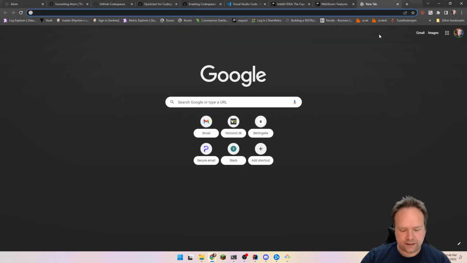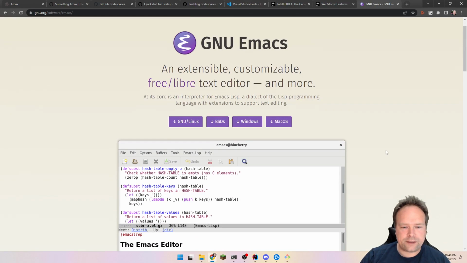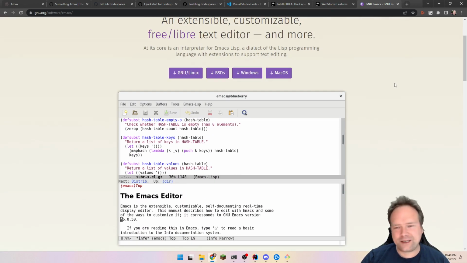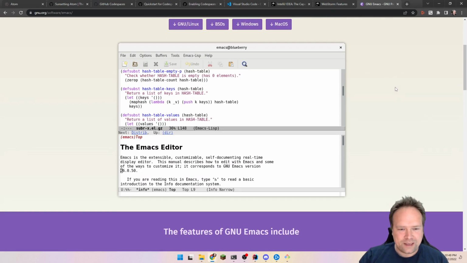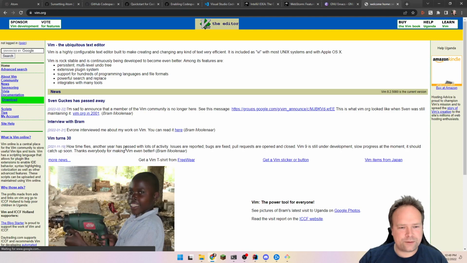There are also other editors like Emacs. It's also a very, very famous editor. Of course, there's VI and Vim, so there's a lot of possibilities, right? Here, this is Emacs, and then we have the Vim editor. And this is where people are joking that they don't know how to actually exit Vim. There's a joke that says, I've been using VI for 10 years because I don't know how to exit it, right?